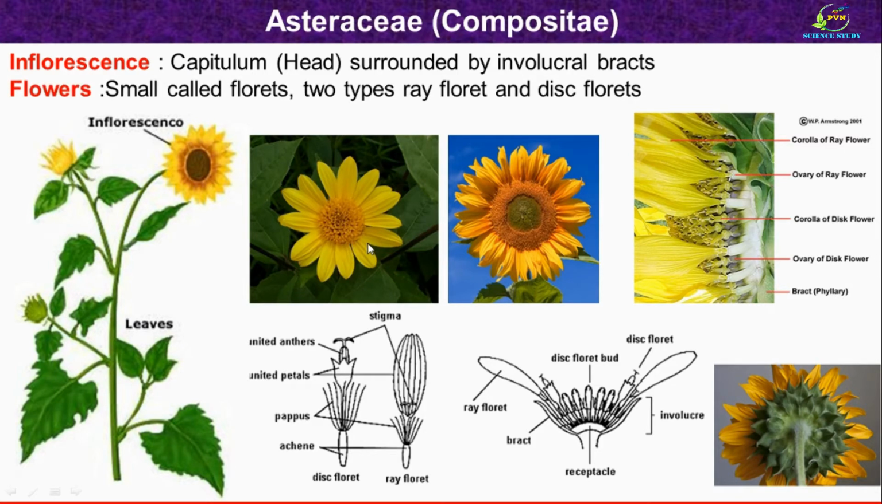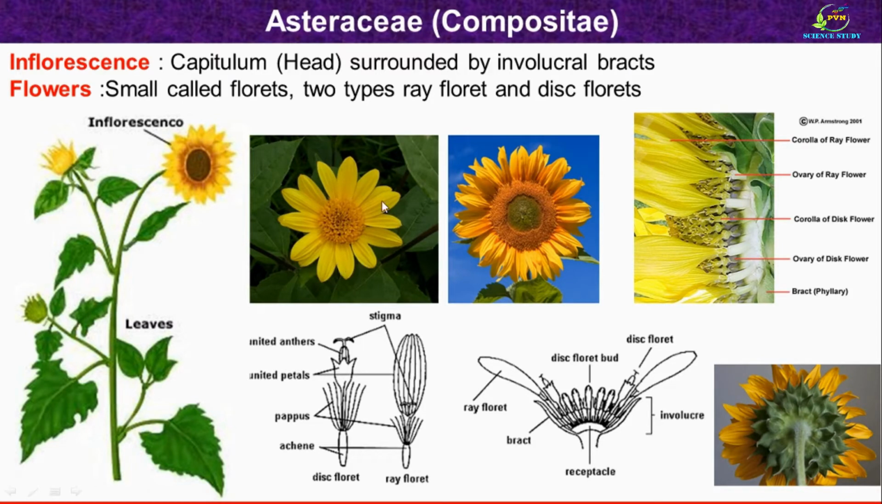Flowers of Asteraceae family are very small and so called as florets. There are two types of the floret. One is ray floret and another one is disc floret. This is the longitudinal section of the inflorescence of Asteraceae family member, where we can see the position as well as the types of florets. So these are the ray florets which are present towards the periphery, while the disc florets are present in the central region on disc. So the name given is disc floret.